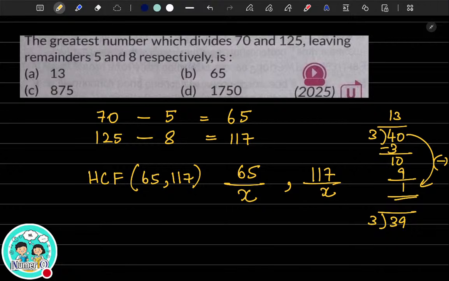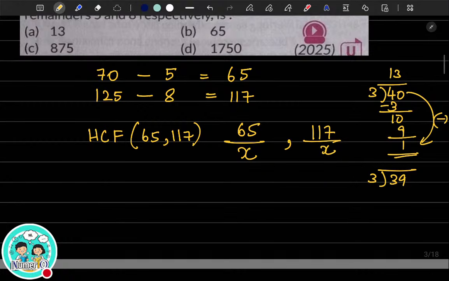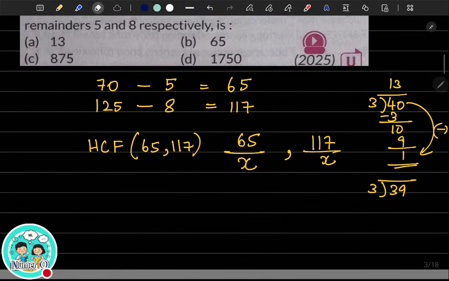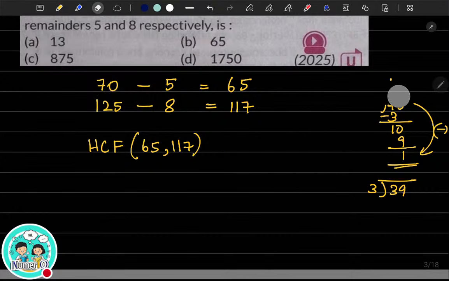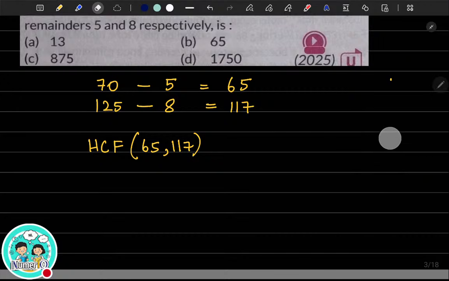What is the HCF of 65 and 117? Is it 13? Okay, let us first do the prime factorization of 65. So the prime factorization of 65 will be 3 and 13, right? No, 5 and 13. So the prime factorization of 65 will be 5 multiplied by 13, which is 65.